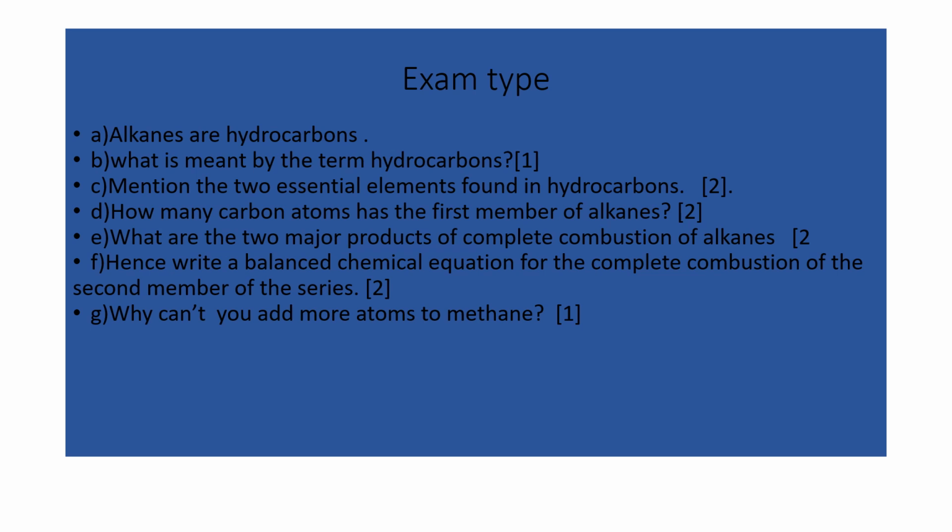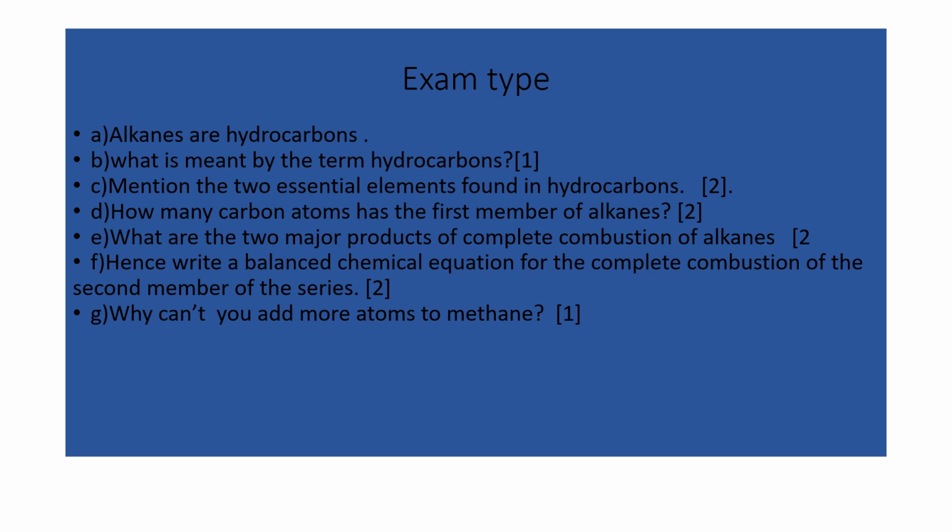Then the other question says, what are the two major products of complete combustion of alkanes? So remember, there are two types of combustion, complete combustion and incomplete combustion. Let me elaborate a bit on what happens during each.